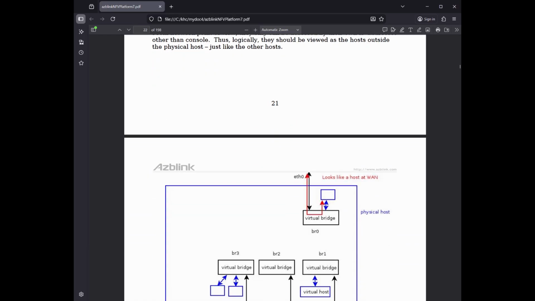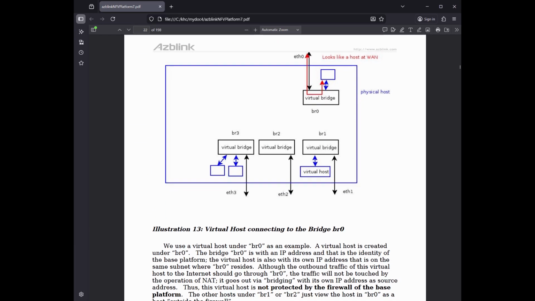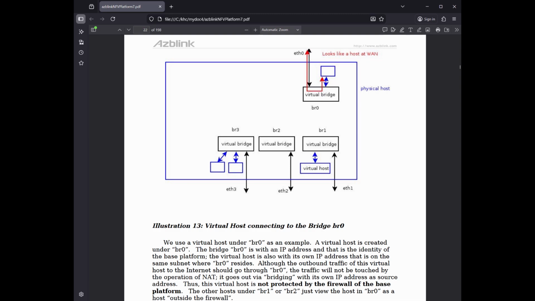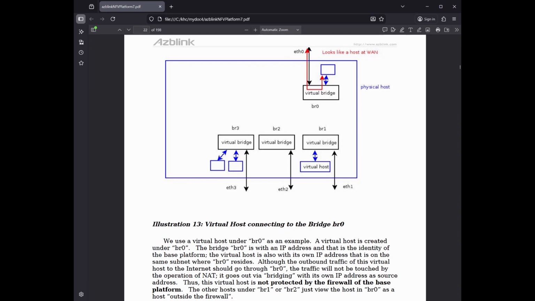We use a virtual host under BR0 as an example. A virtual host is created under BR0. The bridge BR0 is with an IP address and that is the identity of the base platform. The virtual host is also with its own IP address that is on the same subnet where BR0 resides. Although the outbound traffic of this virtual host to the internet should go through BR0, the traffic will not be touched by the operation of NAT. It goes out via bridging with its own IP address as source address. Thus, this virtual host is not protected by the firewall of the base platform. The other hosts under BR1 or BR2 just view the host in BR0 as a host outside the firewall.